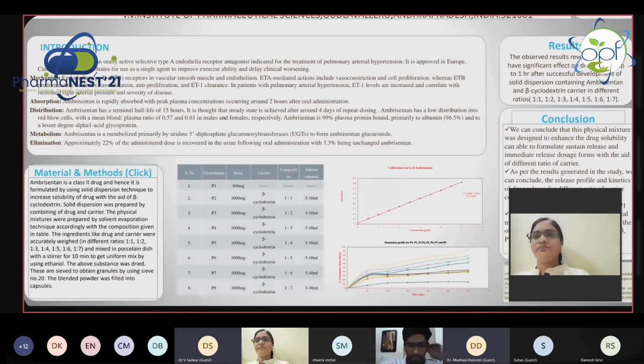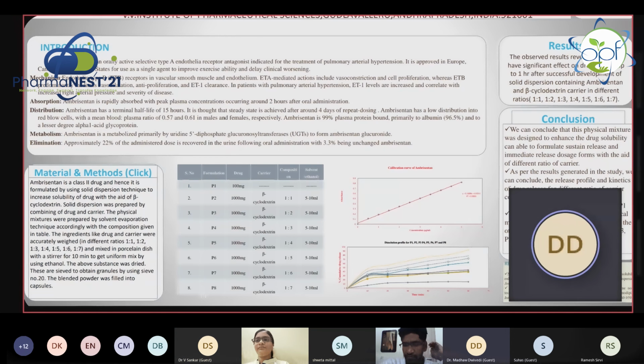Okay. Is there any effect of this drug in the COVID period? Just for your thinking. You are decreasing the pulmonary arterial hypertension.